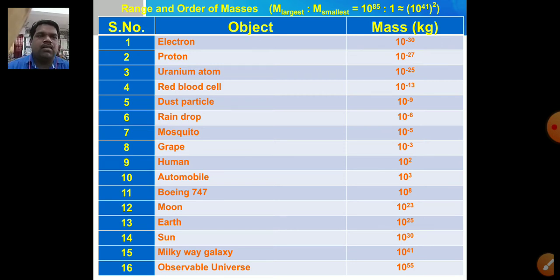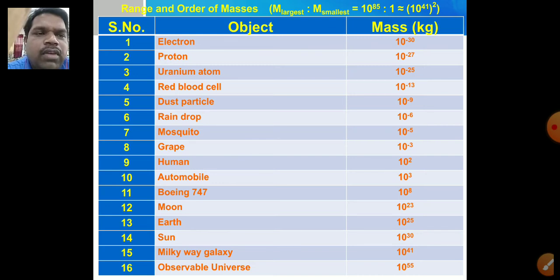Let us see the first one, electron. The mass of an electron is in the range of 10 raised to the power of minus 30, and the mass of a proton will be 10 raised to the power of minus 20. This is in SI unit, that is, all the masses are calculated here in kilograms. The mass of a uranium atom is about 10 raised to the power of minus 25. The mass of a red blood cell, that is RBC, is about 10 raised to the power of minus 13.